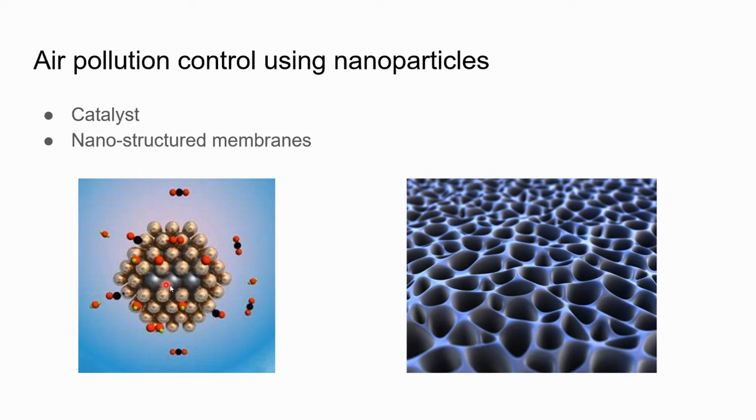Activated carbon is widely used for trapping gases and decreasing air pollution. Also, it is used for trapping many pollutants for water cleaning purposes.